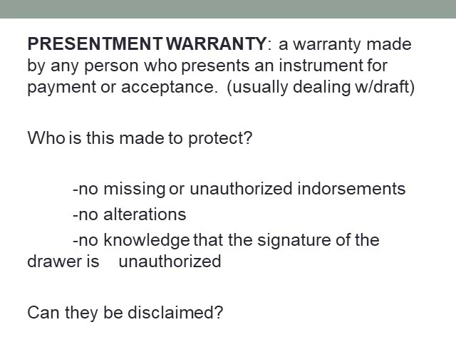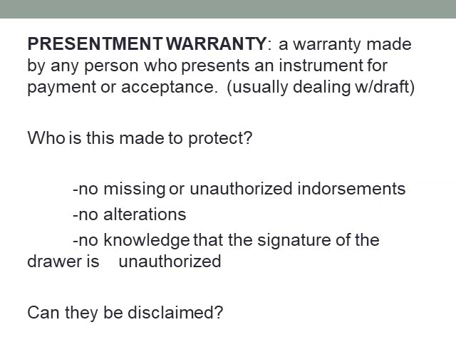So it's any person who obtains payment or acceptance of an instrument. They make the following warranties to any other person who in good faith pays or accepts the instrument. So they claim that there are no missing or unauthorized endorsements, that the person obtaining payment or acceptance is entitled to enforcement of the draft, that there's no alterations, and no knowledge that the signature of the drawer of the draft has been unauthorized.